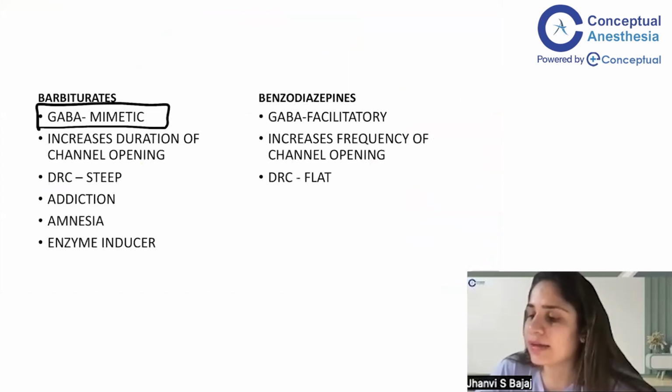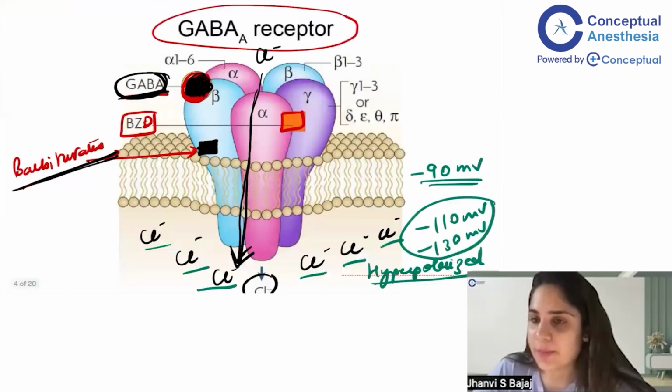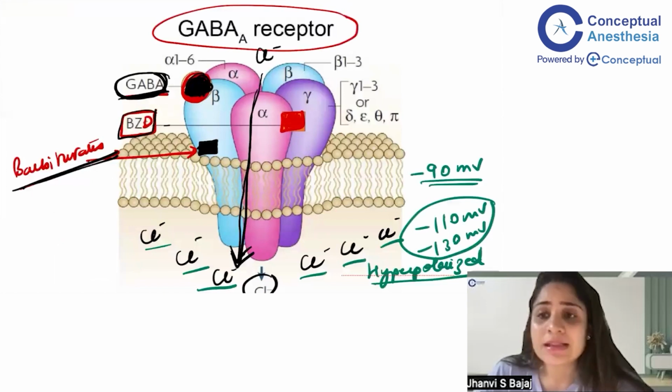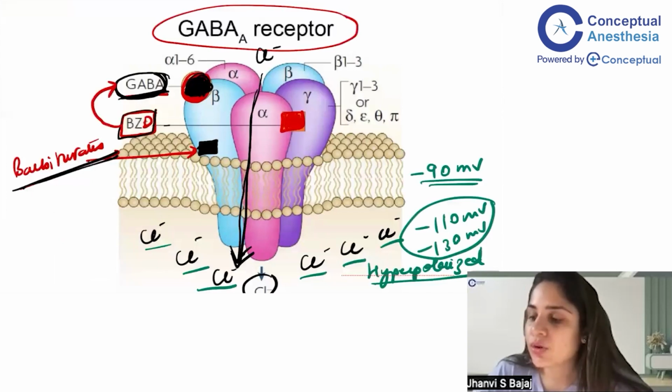Now, when we look at the benzodiazepines, like midazolam, for example: they go and attach at their particular site on the GABA receptor. When they attach to their site, they will not cause opening of the chloride channels. What they do is facilitate; they tell GABA, come on, more GABA should go and act on the GABA receptor, and this should lead to opening of the chloride channel.